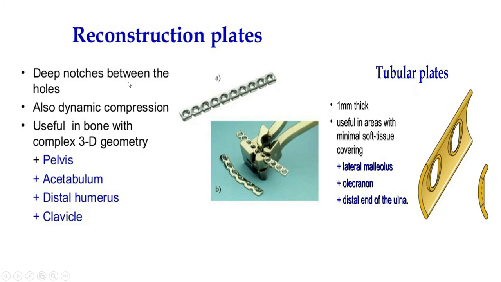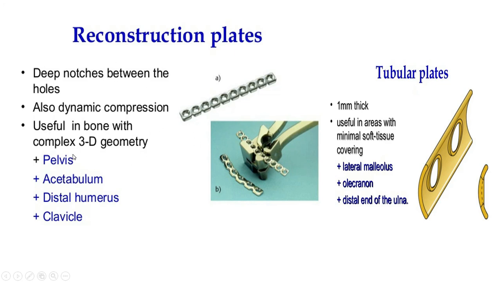It has a deep notch between the holes, and it is also dynamic, so you can use it as a dynamic compression plate. It is most commonly used in 3D types of bone like the pelvis, acetabulum, distal radius and clavicle, where we can use this plate as per our necessity, or we can bend it as per the template of that fracture pattern. So one reconstruction plate can be used for many fracture patterns. This is called a reconstruction plate.